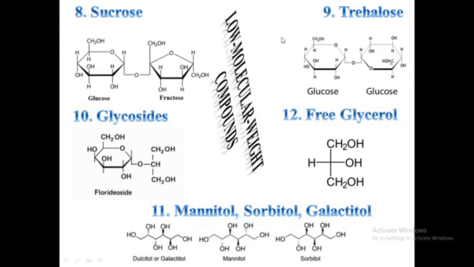These are low molecular weight compounds which remain as reserve food in various groups of algae, like sucrose, which is a disaccharide of glucose and fructose, mainly found in chlorophyta and Euglenophyta, or trehalose, which is a disaccharide of glucose, mainly found in the cyanophyta, and at some small level in some red algae.